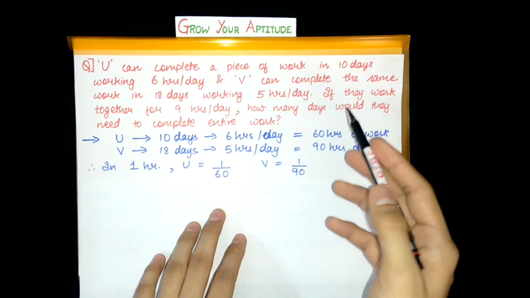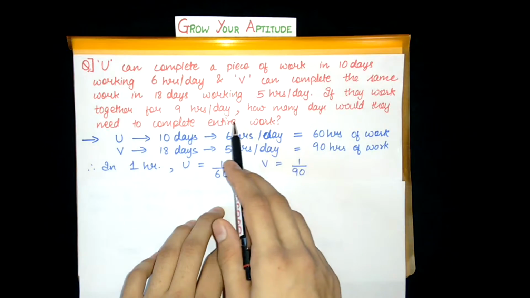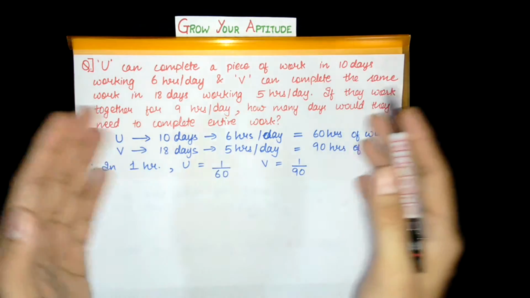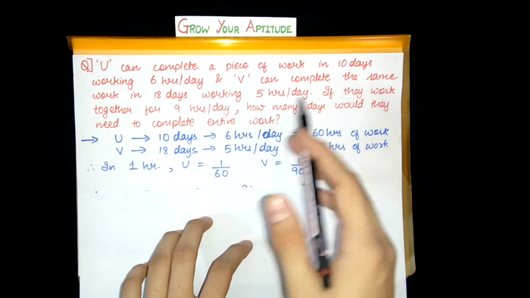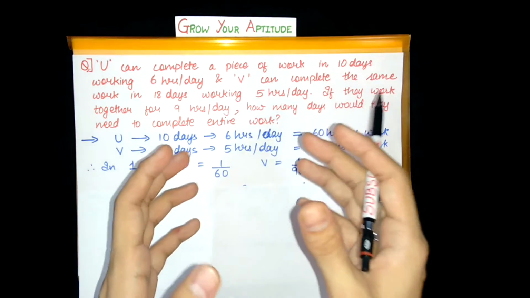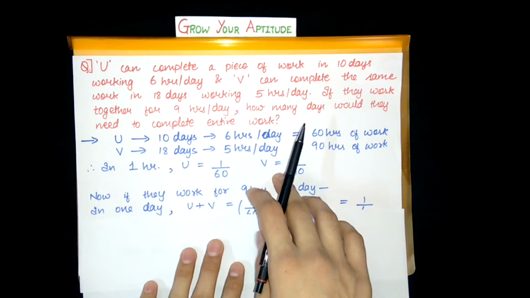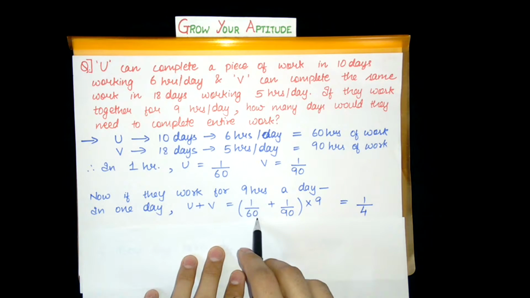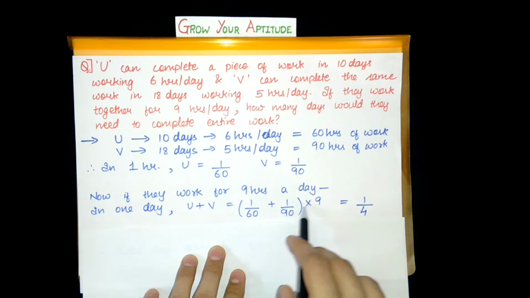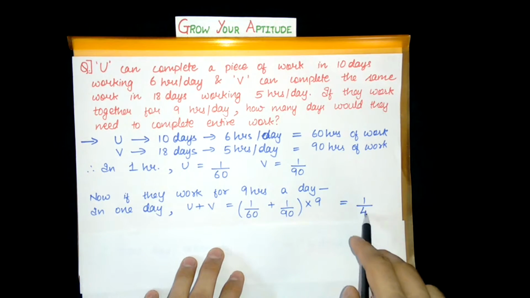And now let's see what the second part of the question says. If they work together for 9 hours a day, how many days would they need to complete the entire work? So, if they work together for 9 hours a day, let's see what amount of work can be completed by you and we. So, now if they work for 9 hours a day, in 1 day you and we can complete 1 by 60 plus 1 by 90, that is 1 hour work of you plus we, into 9. So in 9 hours they can complete 1 by 4 part of work.